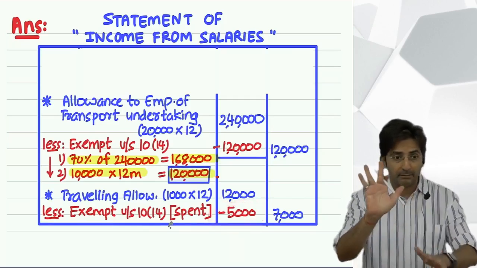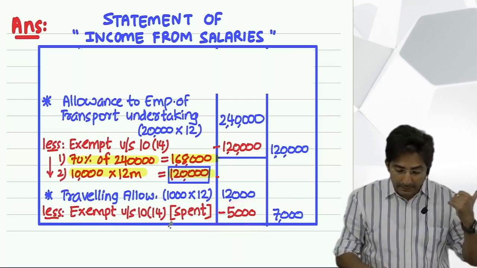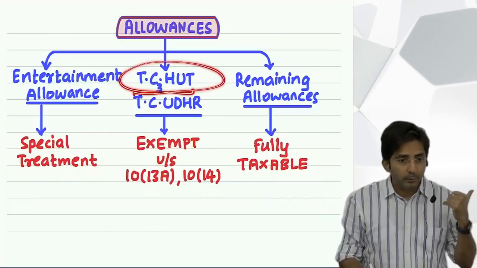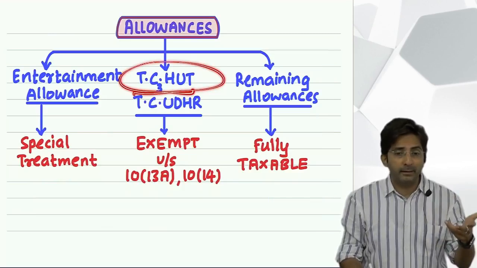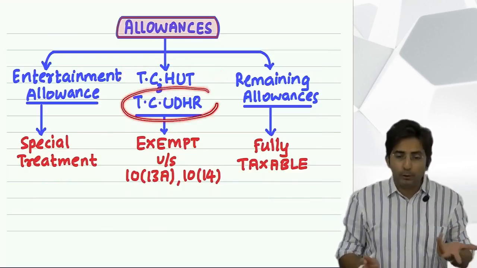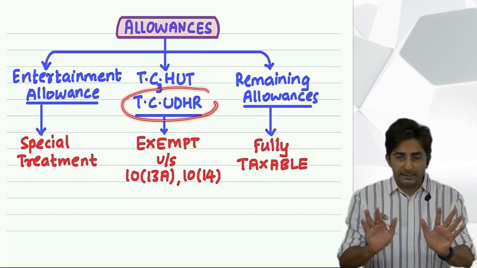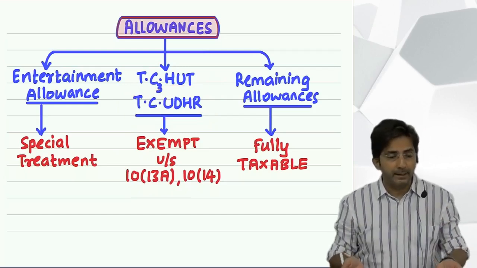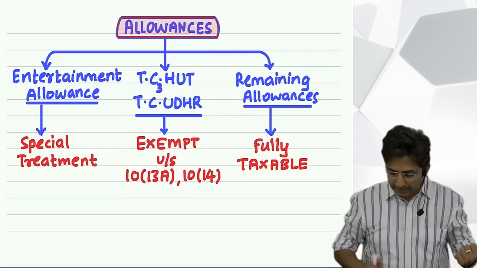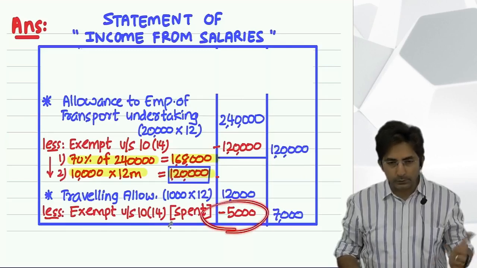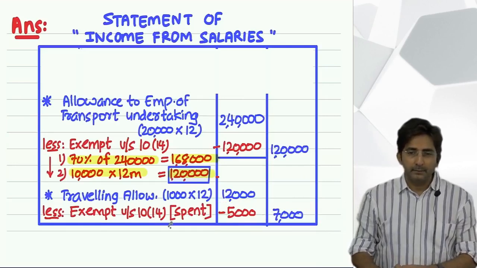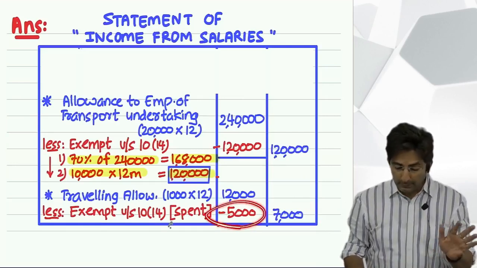Please don't by heart. See in TC hut, you had to by heart the amounts. Okay, 200, 800 and that formula 70%, remember? But in TC Udhar there is nothing to by heart. Exemption depends upon how much is spent and spent amount will be given in the question. So in my example it is given as 5,000. So minus 5,000, outer column 7,000. But see, for you it is given in the question 5,000.